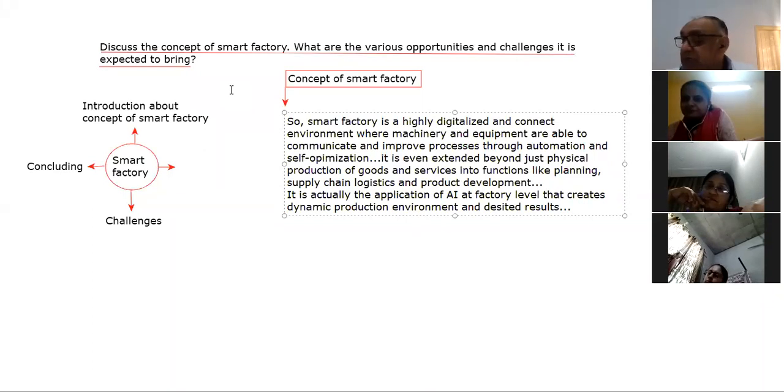Cloud networking, we can say, is also part of this. So everything is going to help in this, the exchange of information, etc. So beta, this is the concept of a smart factory in brief. Is it clear to you?